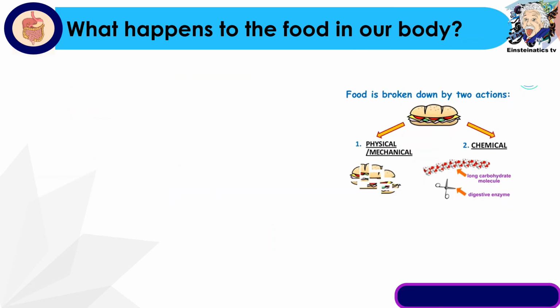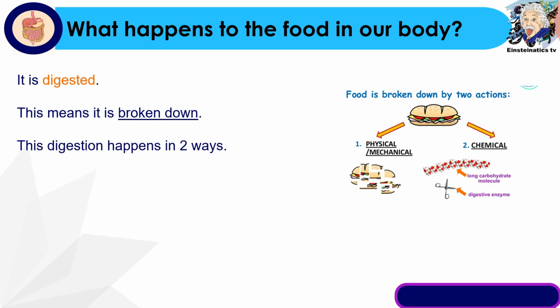So you might be wondering, ano nga ba yung mangyayari na ngayon sa pagkain once it enters our body? So yung madaling answer is that it will now be digested. Ano nga ba yung ibig sabihin ng digested? So when we talk about digested, this means it is broken down. Yung digestion happens in two ways. Yung una, yung tinatawag na physical or mechanical. Yung ikalawa naman is chemical.